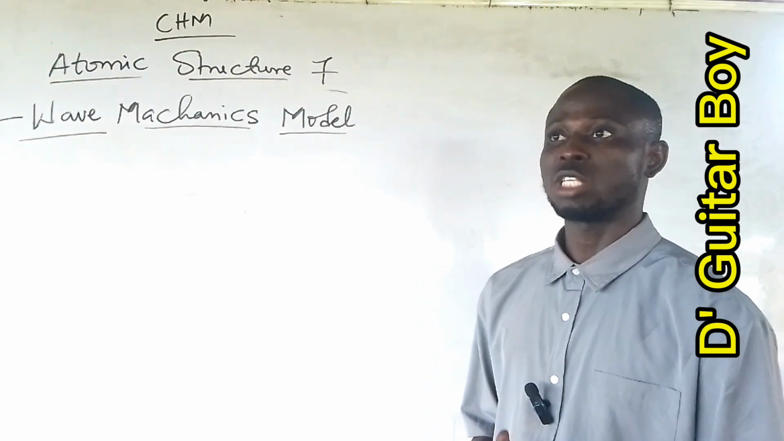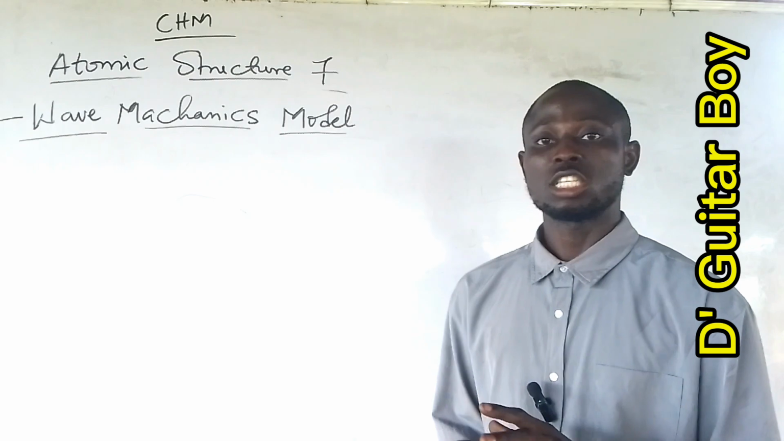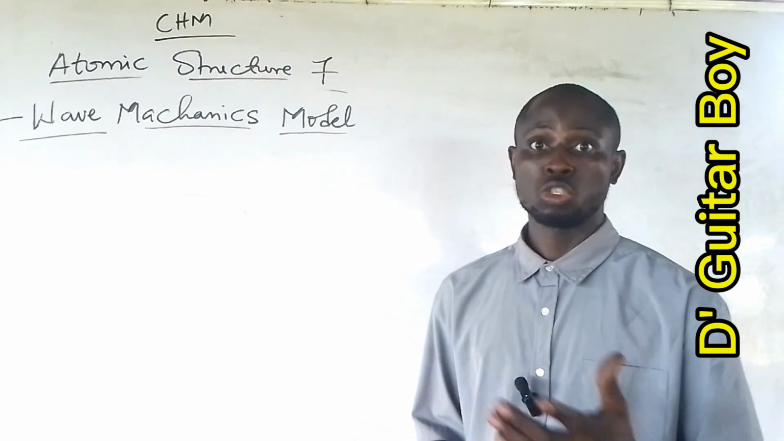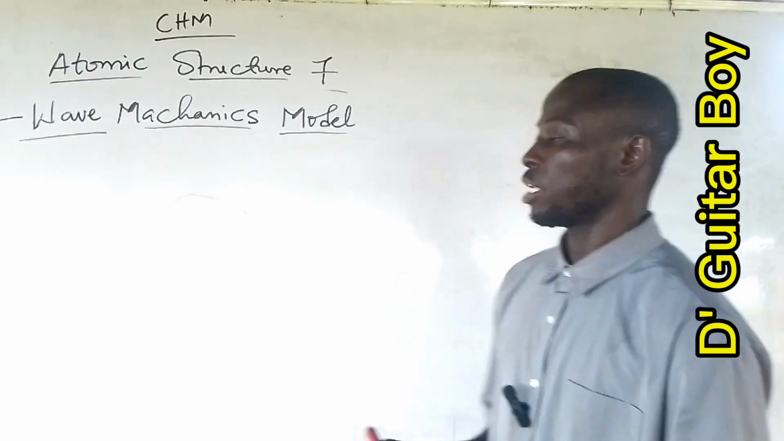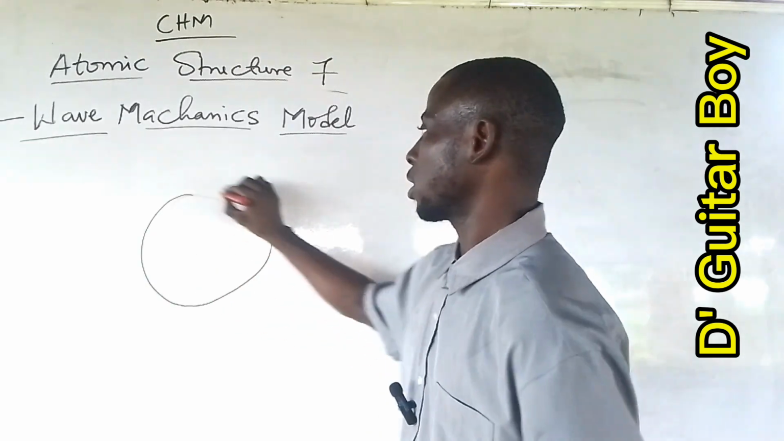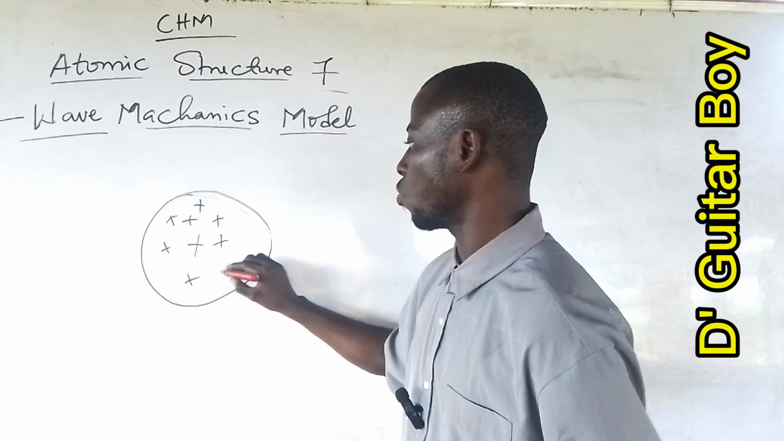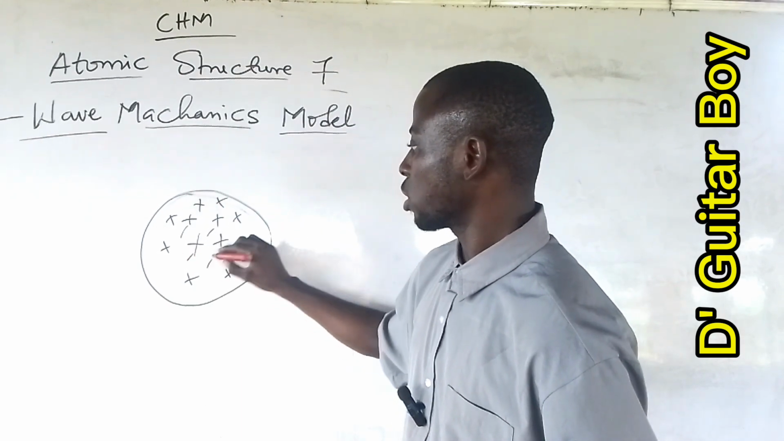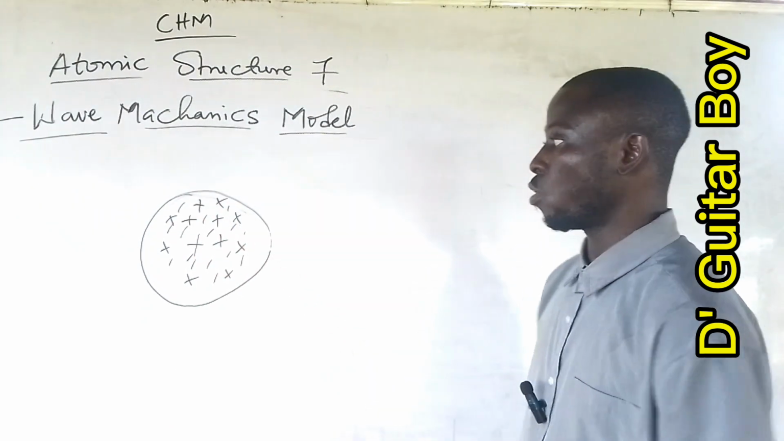J.J. Thomson carried out his experiment by passing a high PD across a discharge tube, and he concluded that, in his model, an atom is like a pudding studded with currants, like a moi moi studded with crayfish. An atom is a positively charged particle in which electrons are embedded. That was the work of J.J. Thomson.